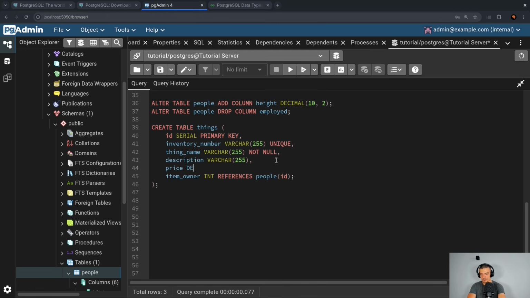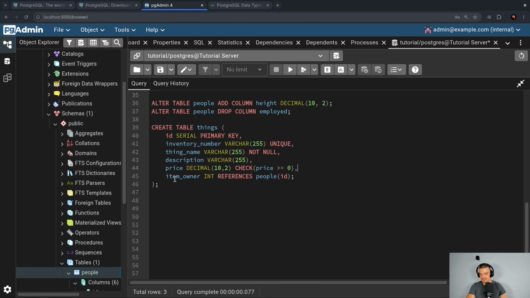So I can say I have a price, for example, decimal(10,2), and I want to add a constraint check that the price fulfills a certain condition. So for example, I could say the price has to be greater than or equal to 0. So it cannot be negative.